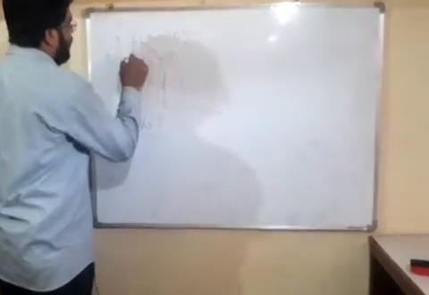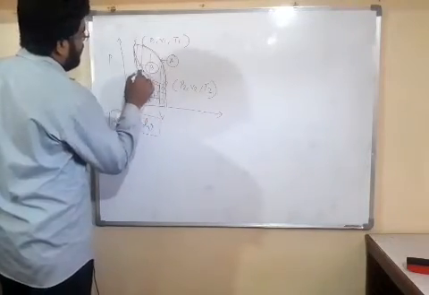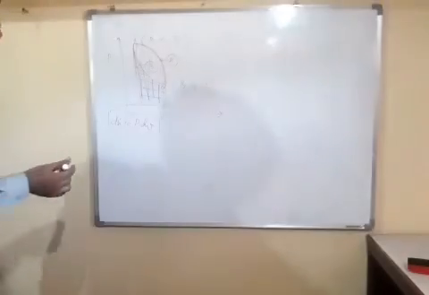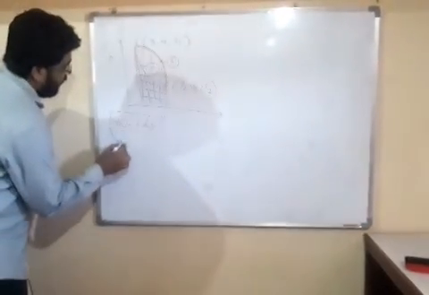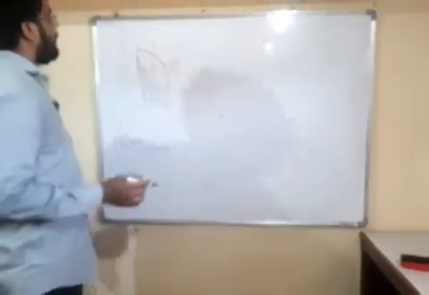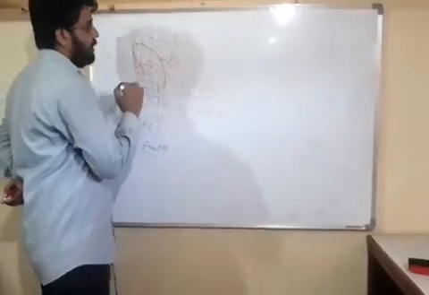For path B the area is this. So the area changes, so the work transfer's value also changes. So we can say that work transfer is our path function. And friends, our pressure, volume, temperature, all thermodynamic properties depend on the initial and final state.